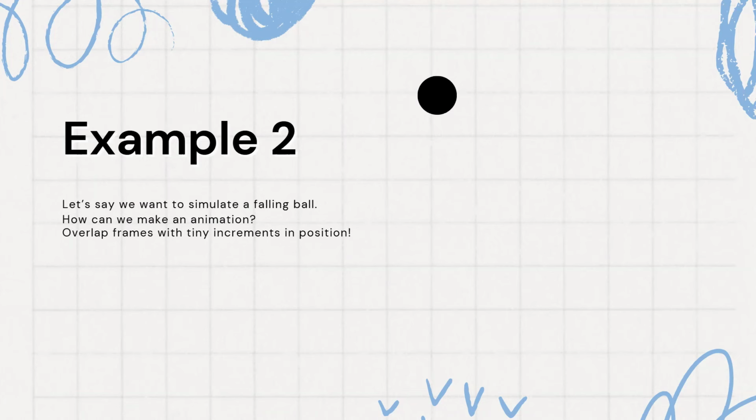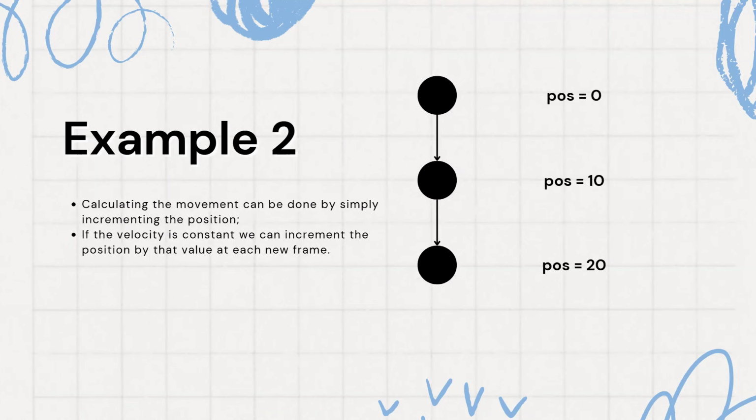I'm actually going to do that on the slides here. So I have 3 slides, and each slide has the ball in a different position. And as I'm passing through the slides, it looks like the ball is falling. It creates the notion that the ball is moving by just changing the position that the ball is at. But how can we do that in Pygame? To do that, we can just draw the circle at a given position that we are going to be changing as the animation goes. So we can just calculate that position and keep incrementing it.